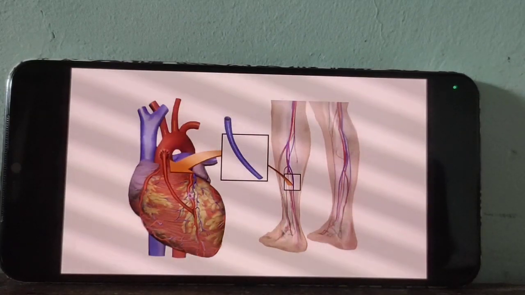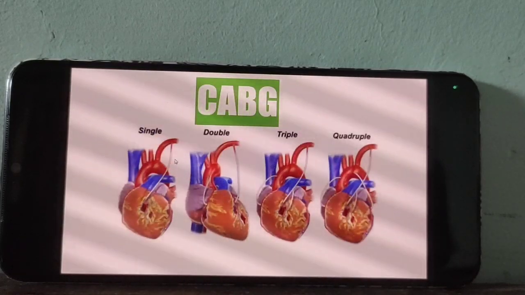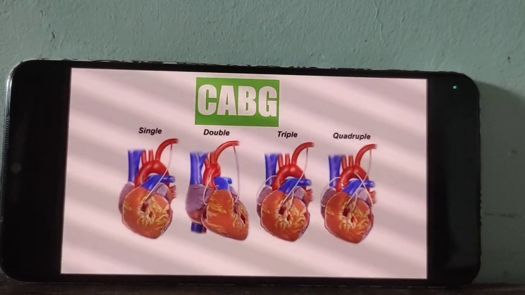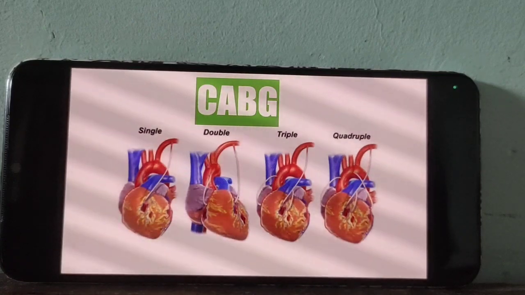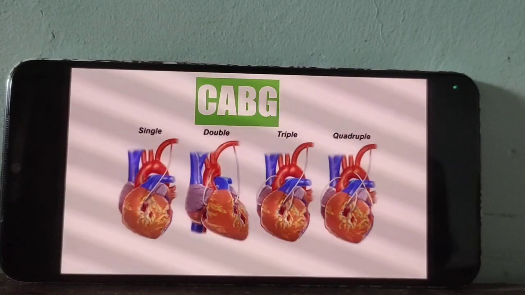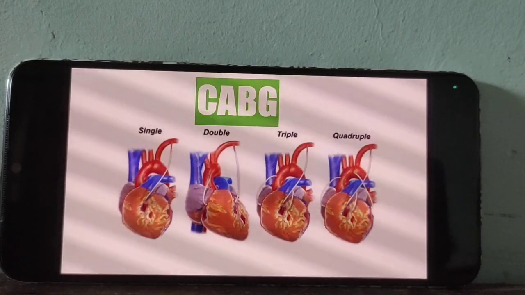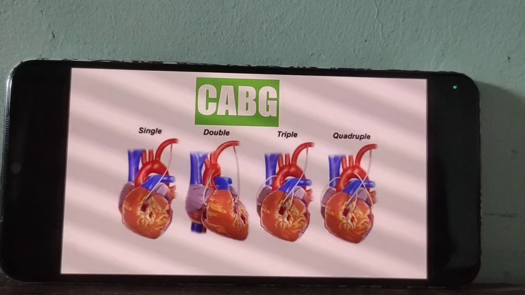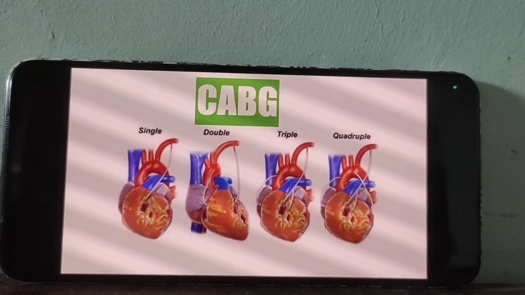So in that, for coronary circulation, if a doctor makes a single connection, according to the number of connections we have to select the appropriate code here. So for a single connection, dual connection, based on that, we have to report the appropriate code section. So CABG is nothing but creating the alternative route for coronary circulation.